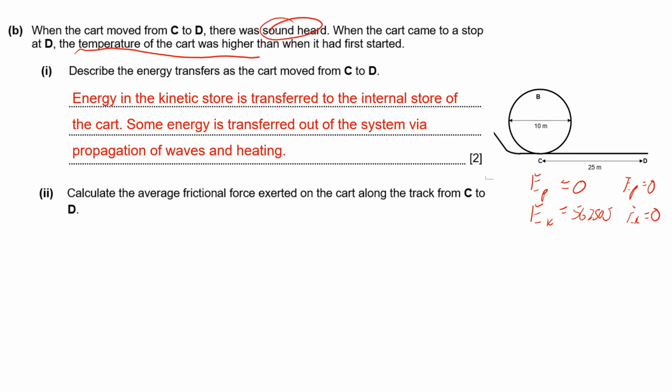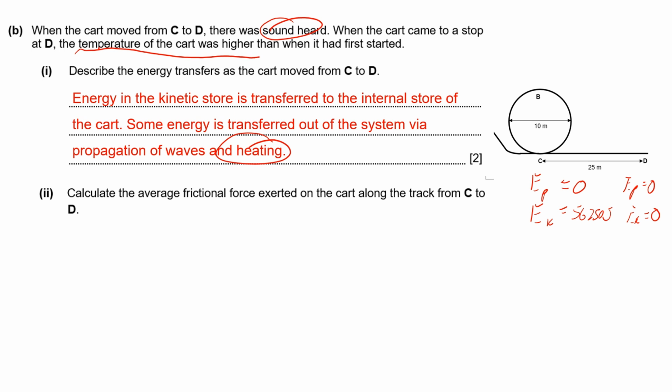The sound heard means that energy has been transferred out of the system by propagation of waves, because sound is a wave. This extra part about heating is not necessary, but we know that if the cart is going to be at a higher temperature than the surroundings, it is going to transfer some of that energy via heating to the surroundings. In fact, in the next chapter after this, where we talk about transfer of heat, we will learn about the different ways that this occurs.